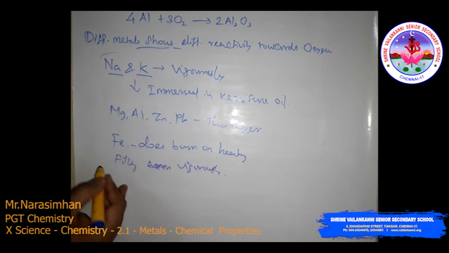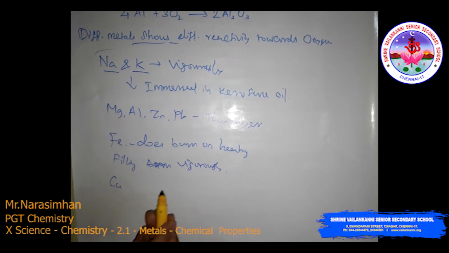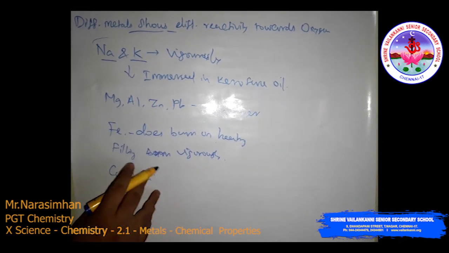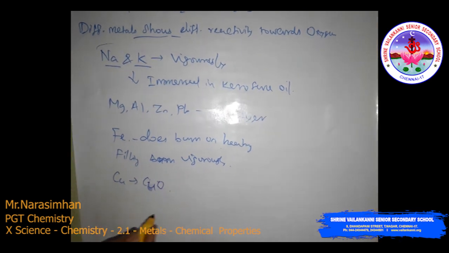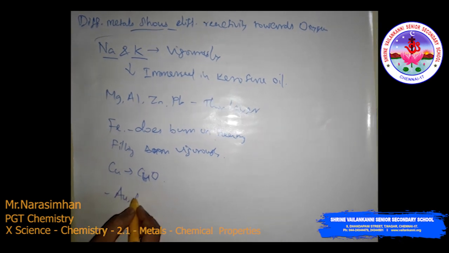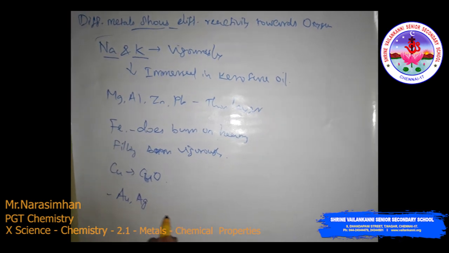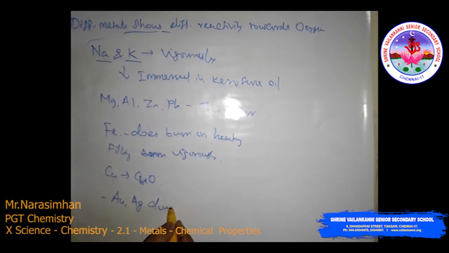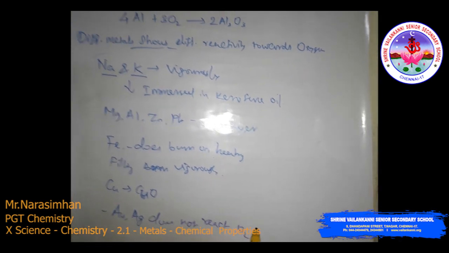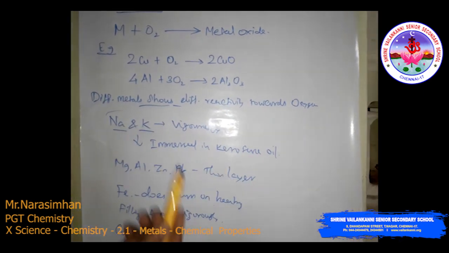So this is the chemical property. Then copper. Copper does not burn, but is coated with black copper oxide, CuO. Similarly, gold and silver, Au and Ag, usually do not react with oxygen. So different metals show different reactivity towards oxygen.